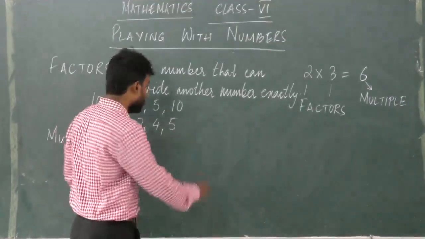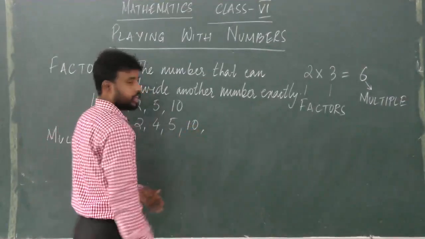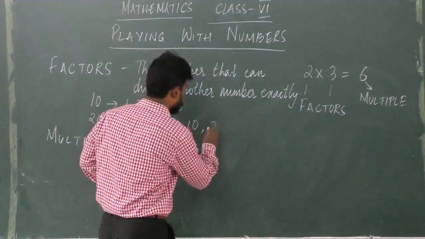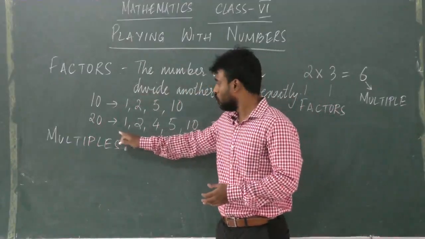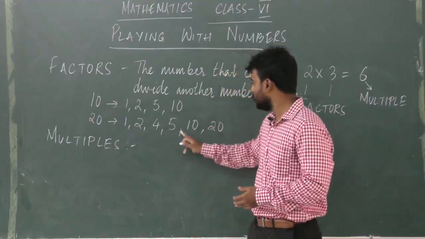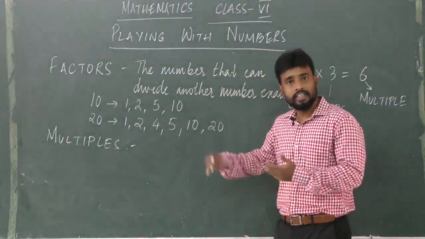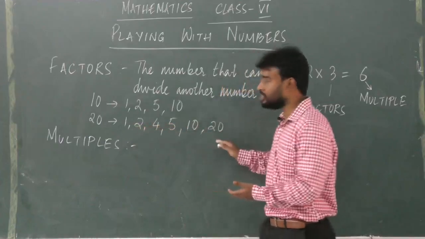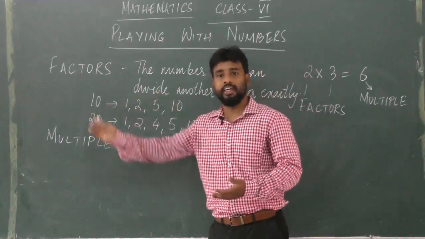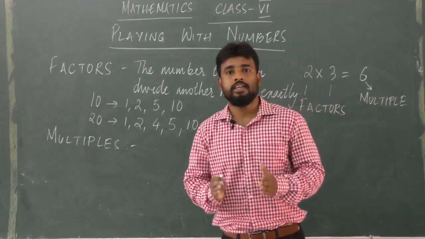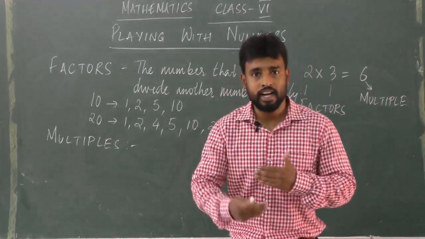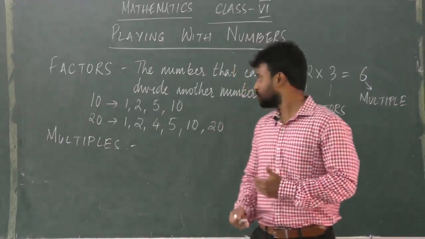So we have the next number as 10 and then 20. So basically the factors of 20 are 1, 2, 4, 5, 10 and 20. And these are factors because all these numbers can divide 20 exactly. So basically we understand that factors are the numbers that can divide another number exactly.